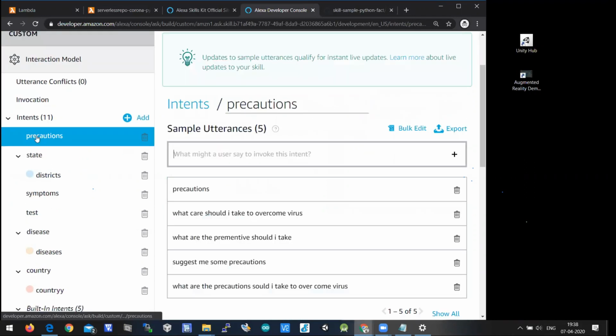One is precautions. What care should I take to overcome virus? What are the preventive measures I should take? Suggest me some precautions. What are the precautions I should take to overcome virus and all? These are questions related to precautions.